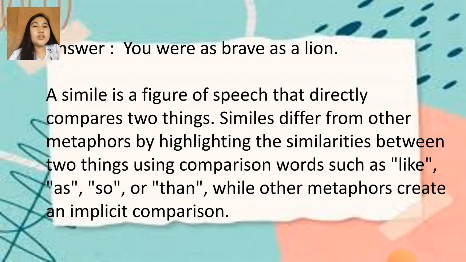This is a simile, class, because a simile is a figure of speech that directly compares two things. Similes differ from other metaphors by highlighting the similarities between two things using comparison words such as like, as, so, or than, while other metaphors create an implicit comparison.